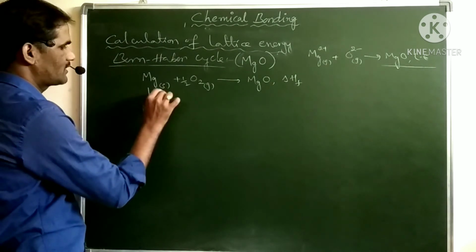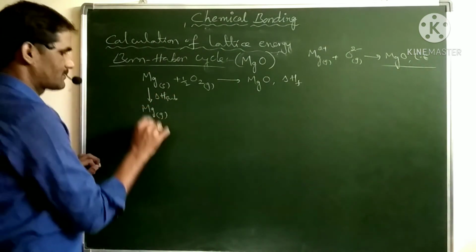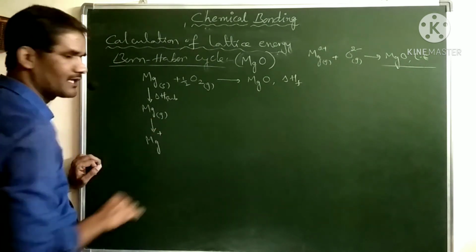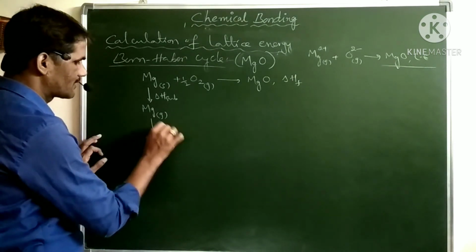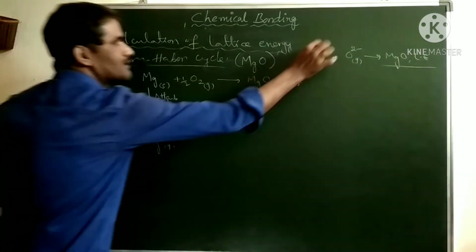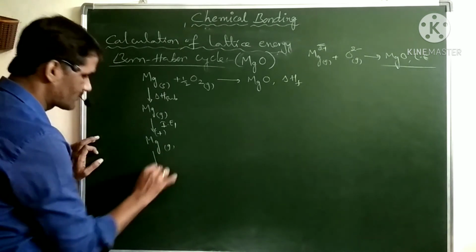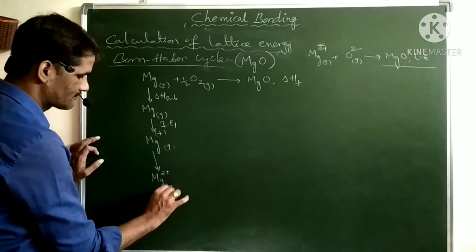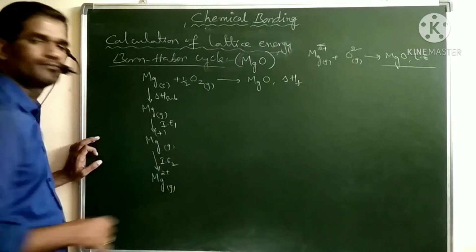The energy involved here is delta H sublimation. Next, magnesium gas is converted into magnesium plus ion by removing one electron. Here the energy involved is ionization energy 1. We require magnesium in the +2 oxidation state, so we remove one more electron to get magnesium 2 plus. Here the energy involved is ionization energy 2.